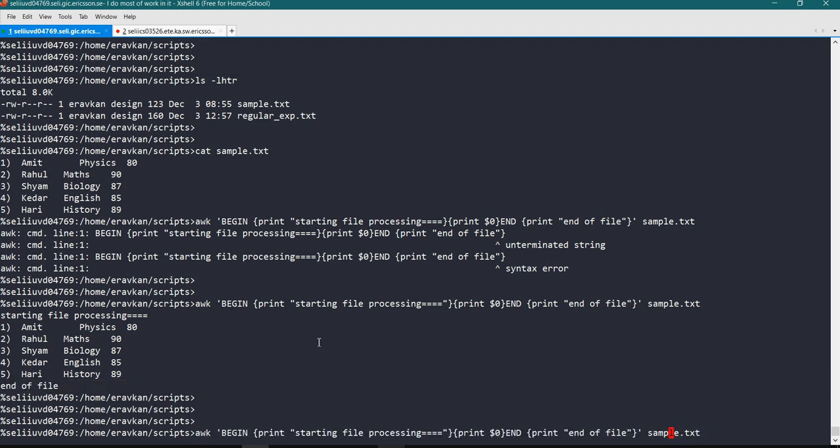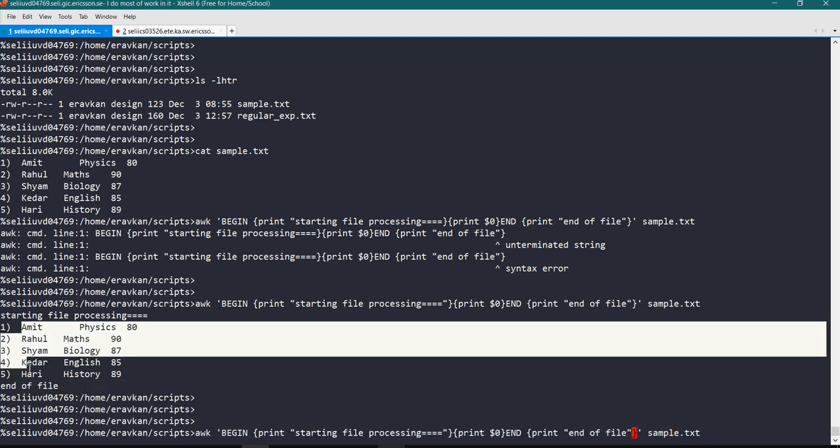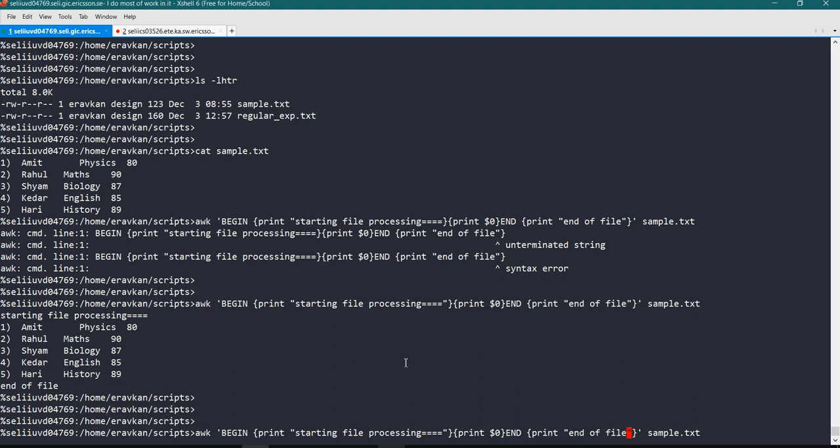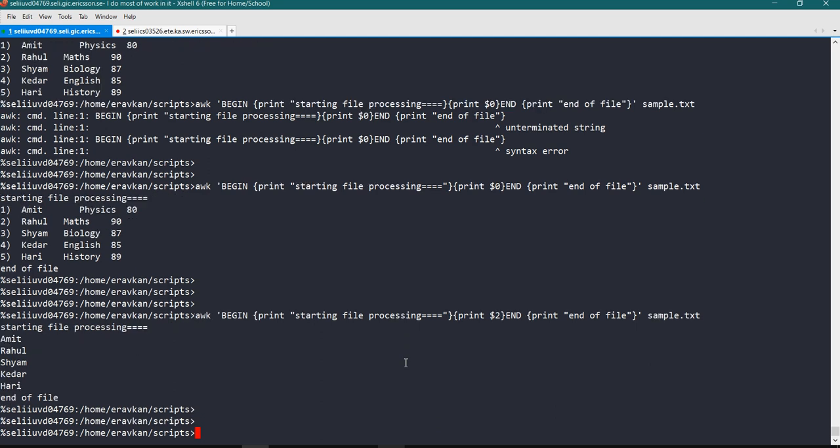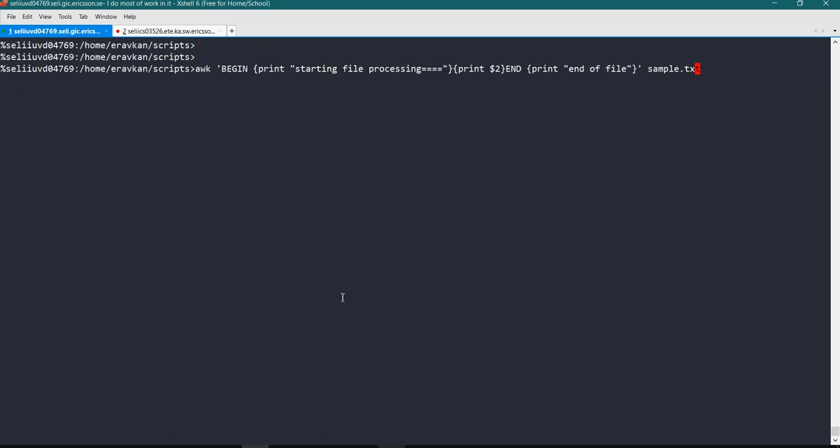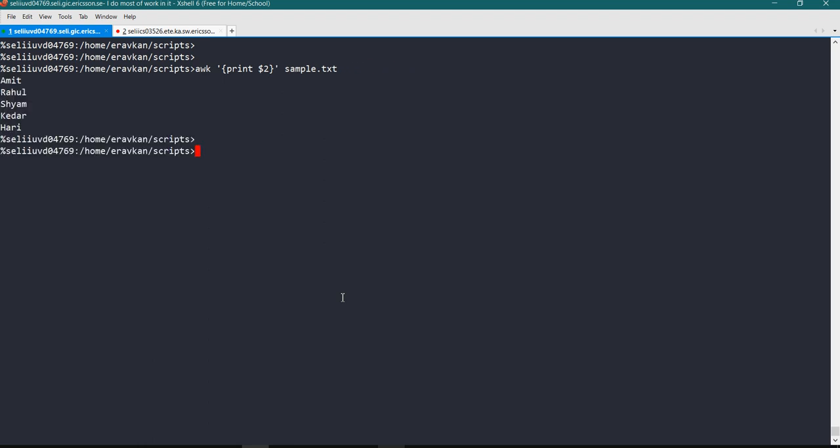Suppose if I want to extract this name column, this one, then it will be $2 here. See, name is there. And as I told you, this BEGIN and END are optional. So if I remove it, print $2, then see, only name is coming.